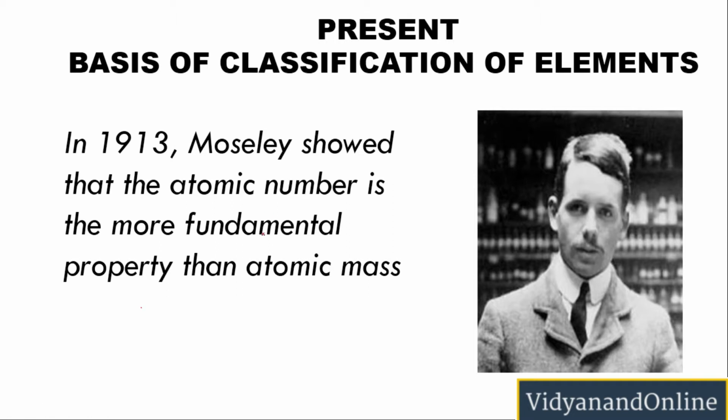He mentioned that two elements can have the same atomic masses. However, they cannot have the same atomic number. That is why atomic number is the more fundamental property on the basis of which the elements should be classified. You will be surprised to know that Moseley was just 28 years old when he died. So he was one of the young scientists who contributed a lot to chemistry and also to physics.